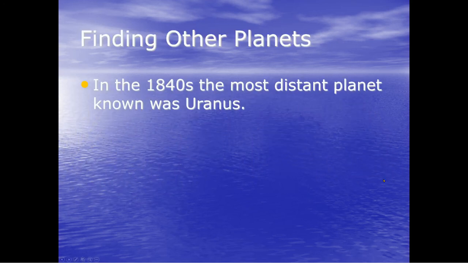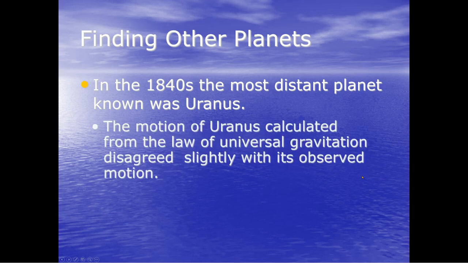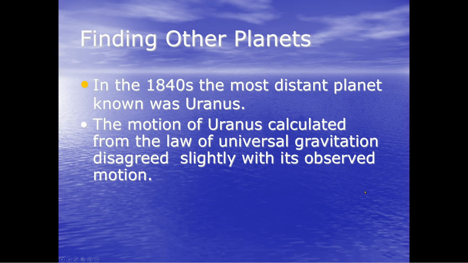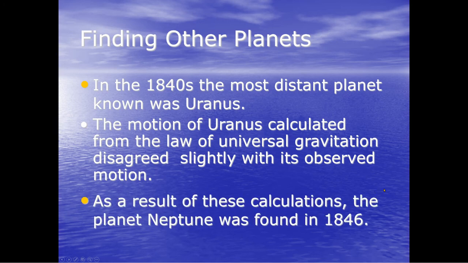And here's a story out of the book. In the 1840s, the most distant planet known was Uranus. The motion of Uranus, calculated from the law of universal gravitation, disagreed slightly with its observed motion. As a result of these calculations, the planet Neptune was found in 1846.